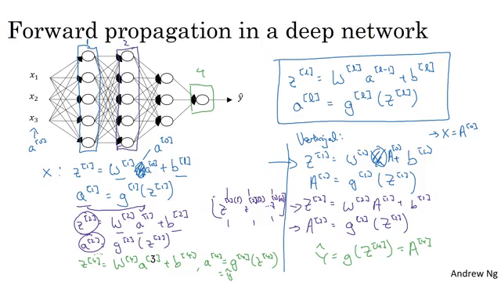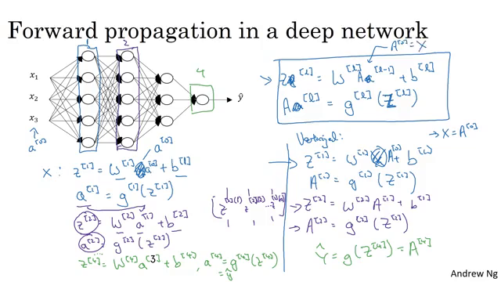So just to summarize, our notation allows us to replace lowercase z and a with the uppercase counterparts, and that gives you the vectorized version of forward propagation that you carry out on the entire training set at a time, where A0 is X.